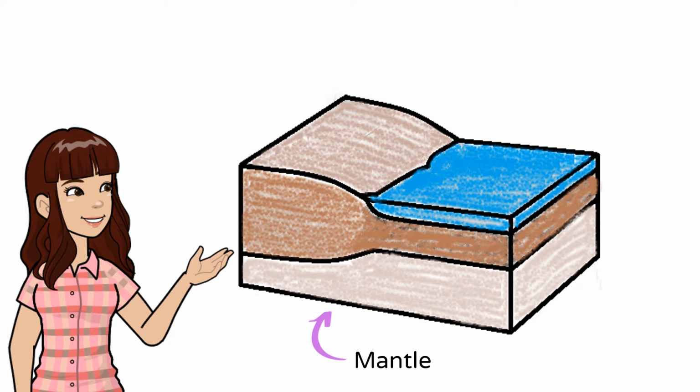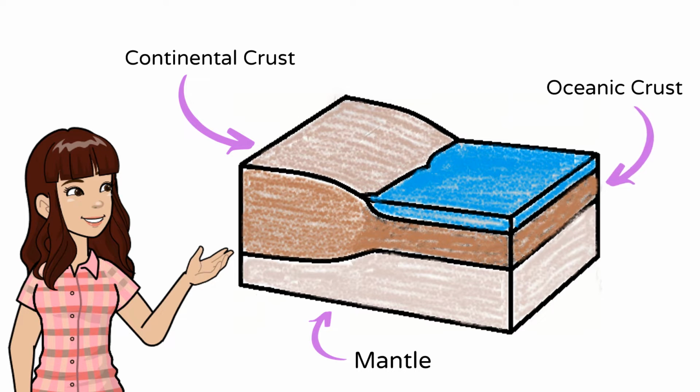There are two kinds of crust: the thicker but less dense continental crust and the oceanic crust, which is relatively thinner but denser than continental crust. Because of the difference in density, continental crust floats higher than the oceanic crust.